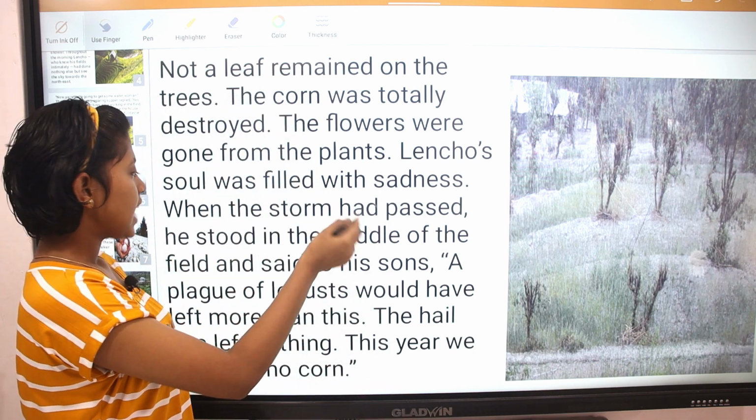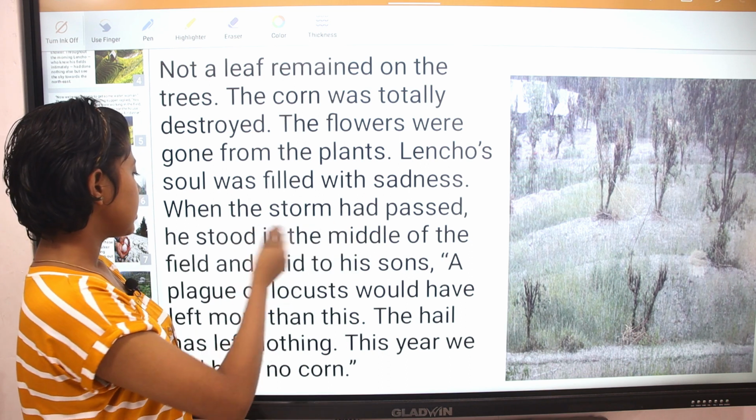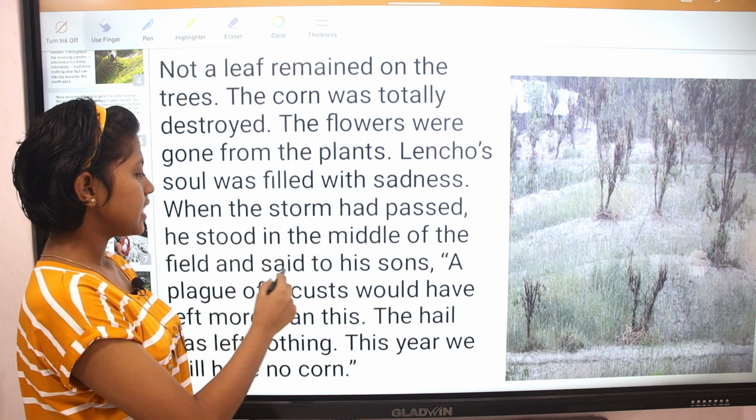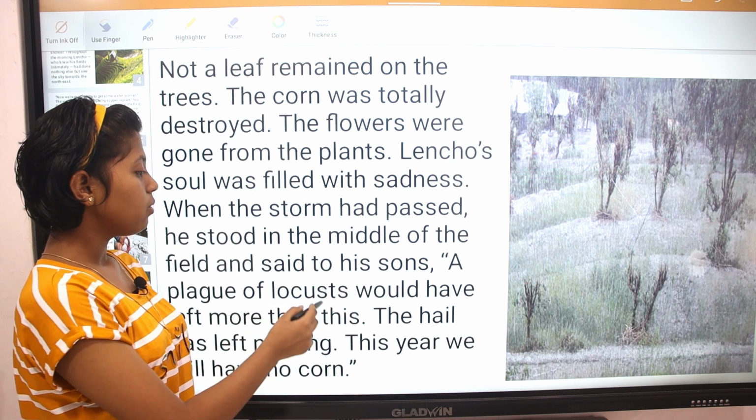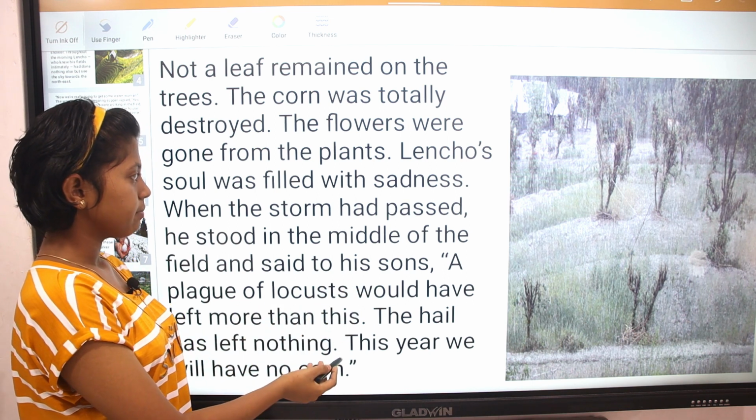Lencho's soul was filled with sadness. When the storm had passed, he stood in the middle of the field and said to his sons, "A plague of locusts will have left more than this."